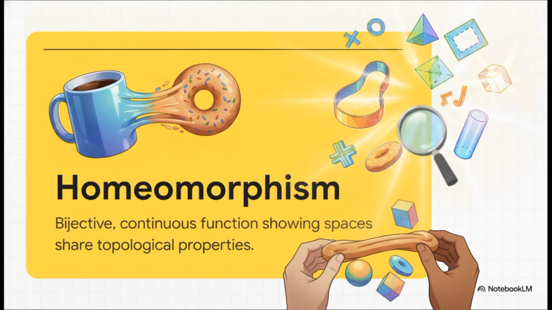Okay, so the absolutely crucial point here is that if a homeomorphism exists between a coffee mug and a donut, topologically speaking, they are exactly the same object. Formally, a homeomorphism is a bijective continuous function with a continuous inverse. In the category of topological spaces, this is the ultimate equivalence. It means two spaces share identical topological properties, things like dimension, compactness, and connectedness, despite having completely different outward geometric shapes. If you can continuously deform one into the other without tearing, they're topologically identical.